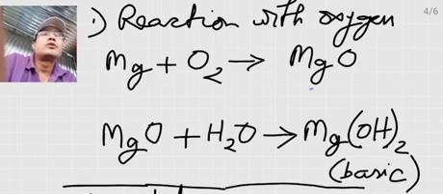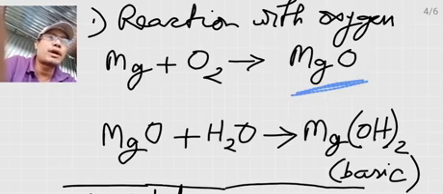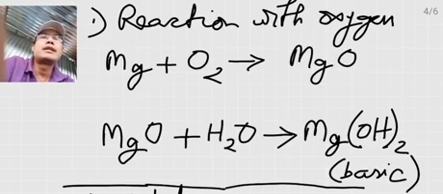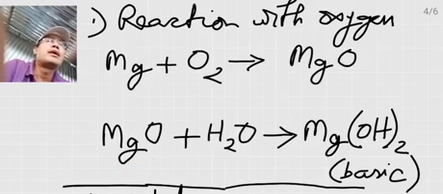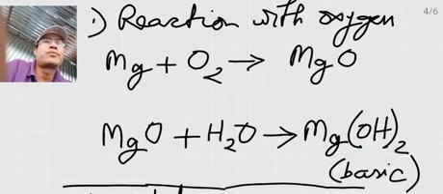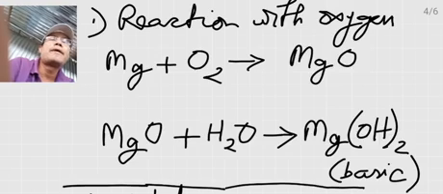So this is a white flaky substance produced after burning this magnesium. You ignite the magnesium with a burning matchstick, then it will burn in the presence of oxygen and produce a white flaky substance, magnesium oxide. And this magnesium oxide, if you dissolve in a little water, you take some water in a glass, put this magnesium oxide and stir it briskly, then you get magnesium hydroxide. And this magnesium hydroxide can be tested using a litmus paper.